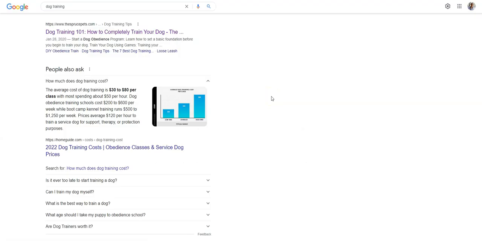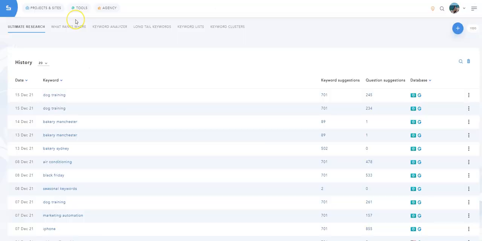The People Also Ask box in Google search results is a great way to get extra exposure. As a reminder, this feature answers questions related to the user's search query. Each answer that is provided by Google comes from a web page, which could very well be your web page. Our questions feature will help you find question IDs that you could target in order to get listed in Google's People Also Ask box. So the questions feature is available in Ultimate Research.